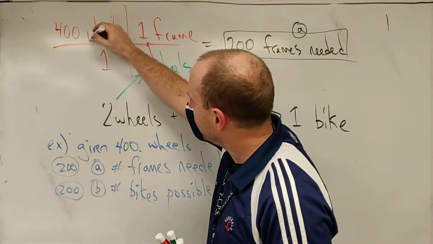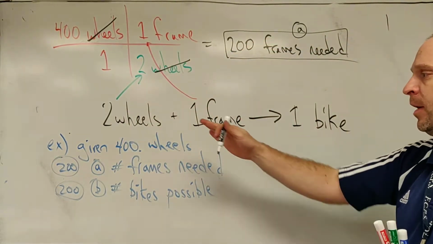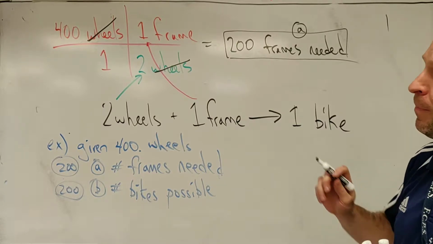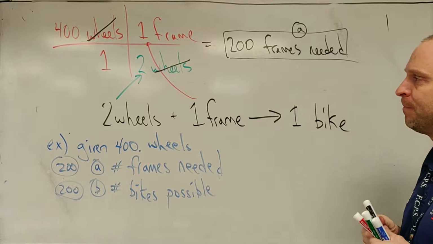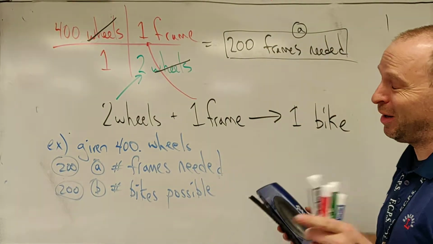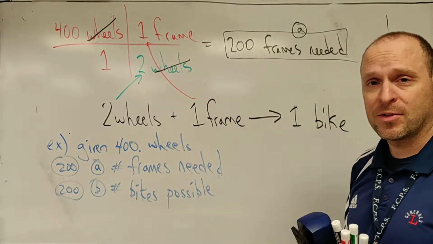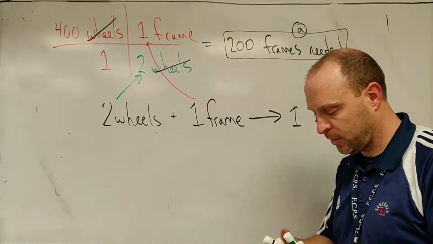And just as a quick note, wheels cancel out. Everything after the first box comes from our balanced chemical equation. Okay? Everything after the first box is a ratio that's based on our chemical equation. All right, so we've got that. And hey, it was the number we guessed before. But I'm not worried about the number. I'm worried about setting this up as a dimensional analysis problem. So I need to make a bit of room there.